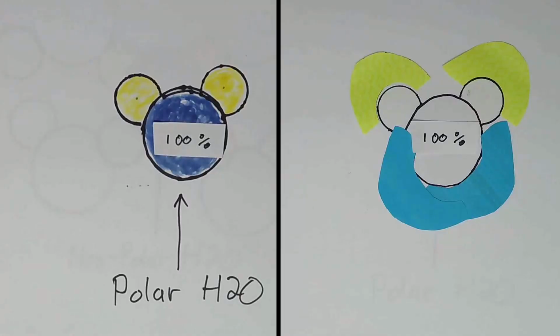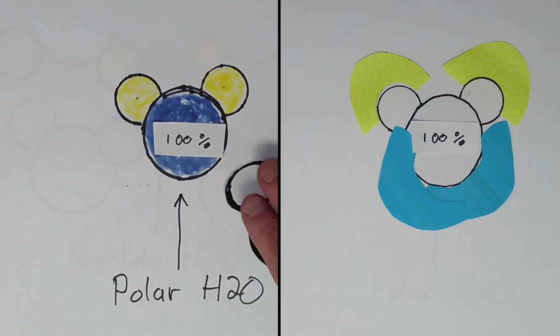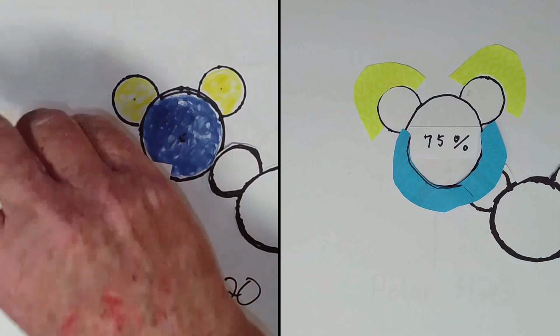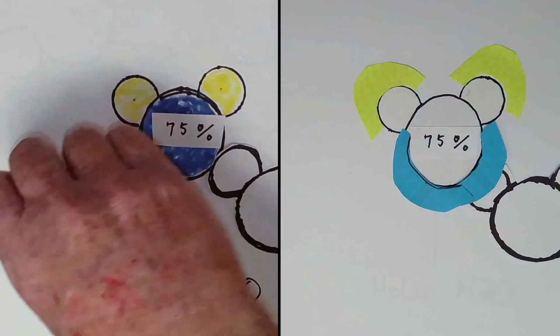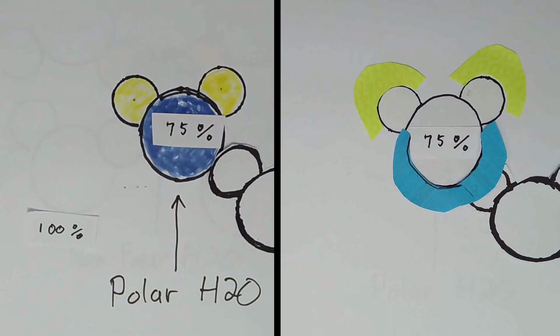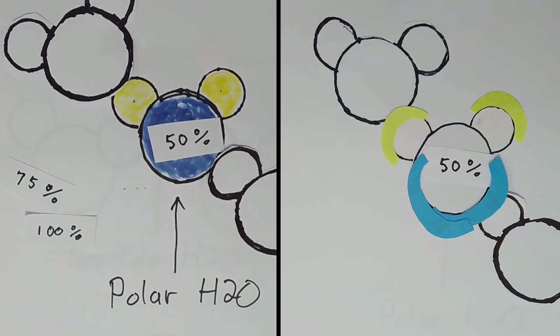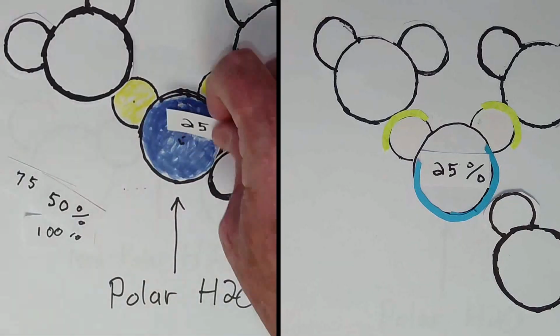So when an H2O molecule has 0 hydrogen bonds, it has full polarity. Now here we indicated the polarity by just indicating 100%. But as it continues to make hydrogen bonds with other H2O molecules, every time it does that, well, you have to adjust that polarity. So now it's at 75%. Here's another one. Now it's at 50%. Here's another one. Now it's at 25%.